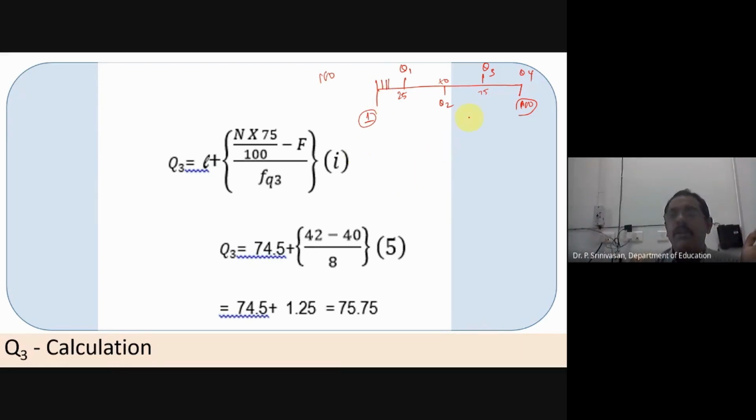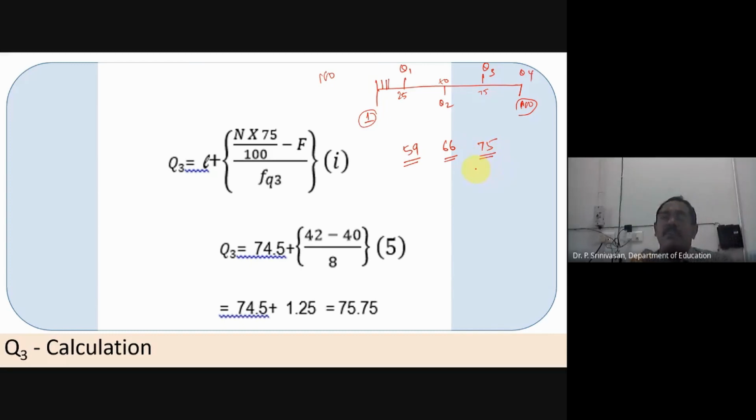Now you got Q3, it is 75, and Q2 is 66, and I think Q1 is 59. Roughly, I'm saying without decimals. Q1 is 59, Q2 is 66, Q3 is 75.